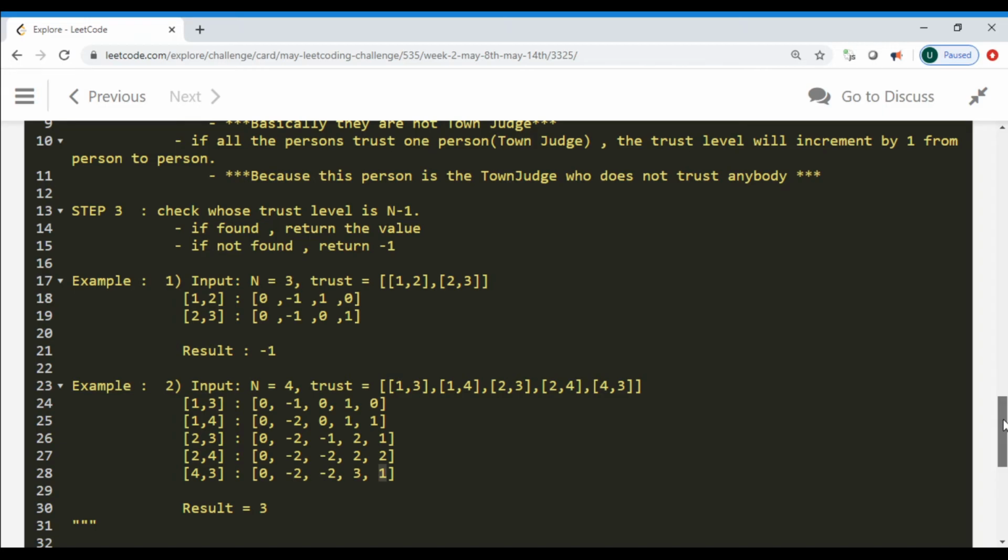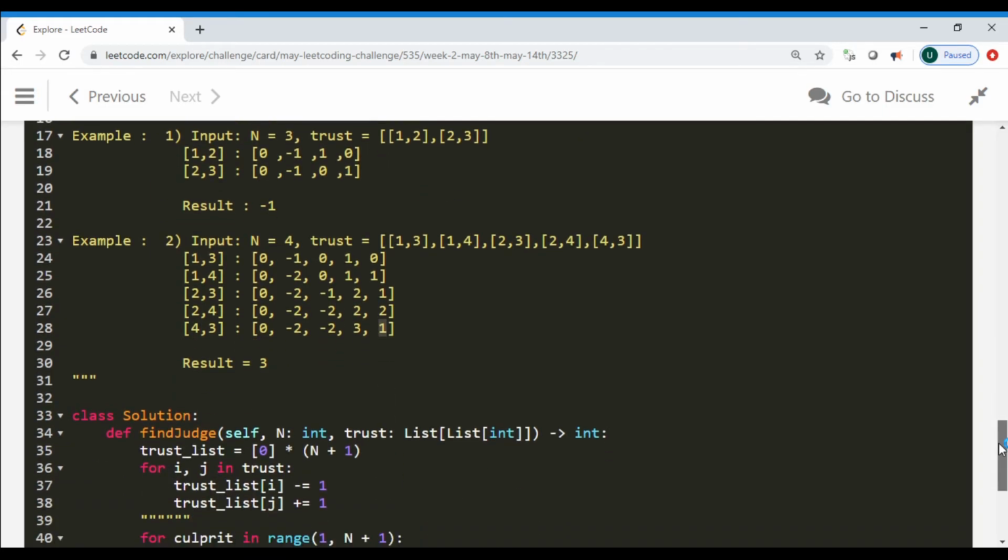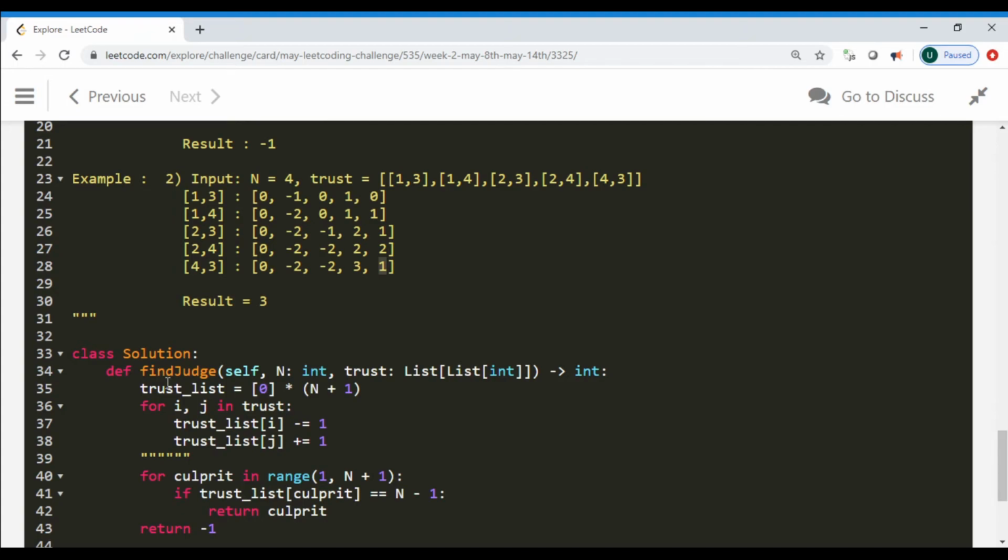Let's get into the implementation part, and it is fairly simple. Initially you create a trust list which is all zeros, where the trust score is 0, and then we iterate through the array of pairs, picking the zeroth index and the first index of each pair. Every zeroth index is the person giving trust to the first index of the pair. So we decrement it for the zeroth index and we increment by 1 for the first index.